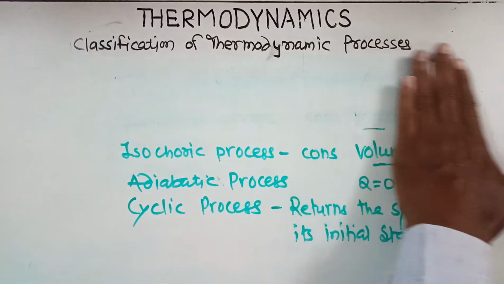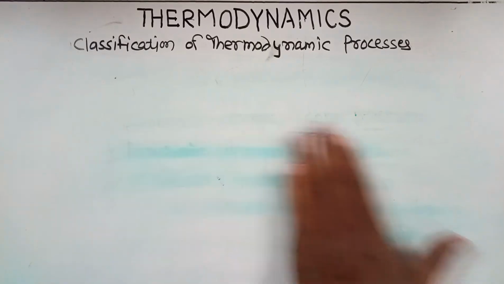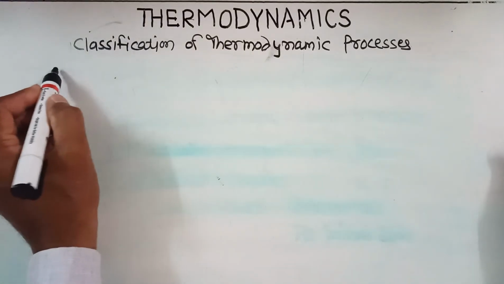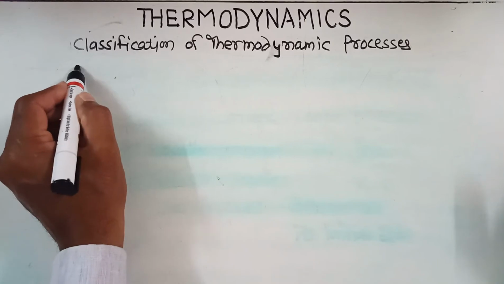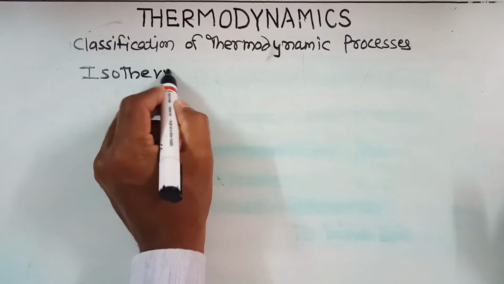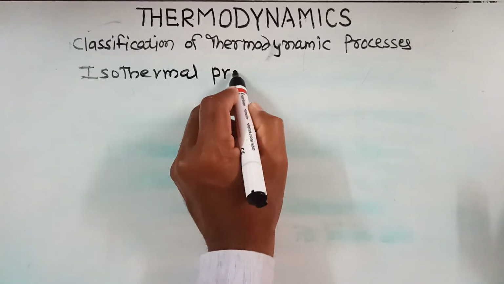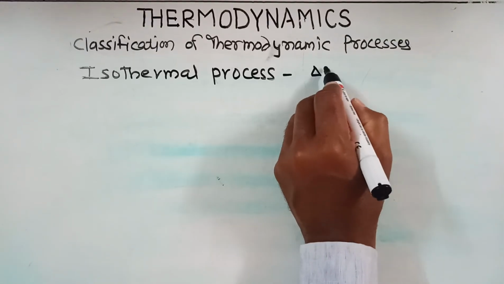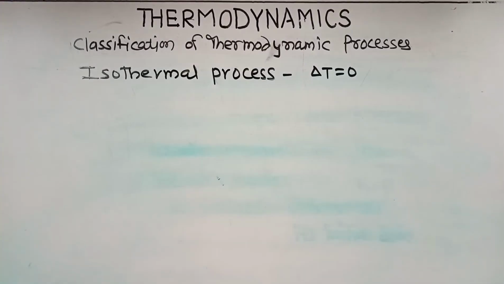Now let us see these processes one by one. First of all, let us see the isothermal process. The isothermal process is also known as the constant temperature process. In this, the temperature is kept constant. Now let us see the definition of the isothermal process.